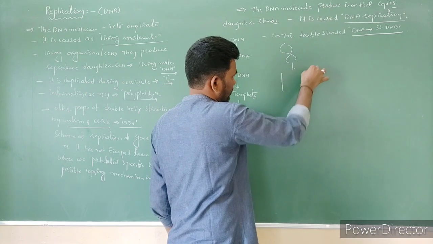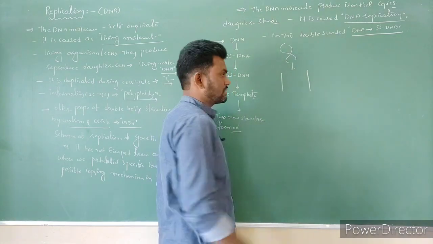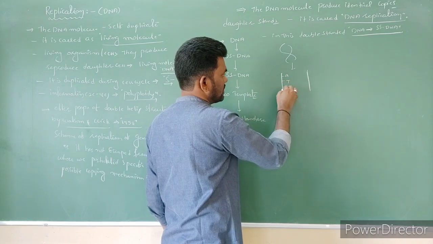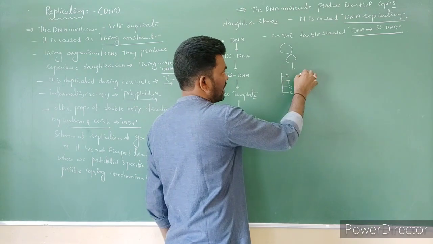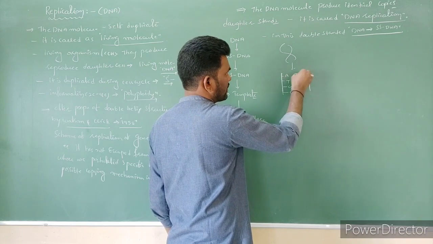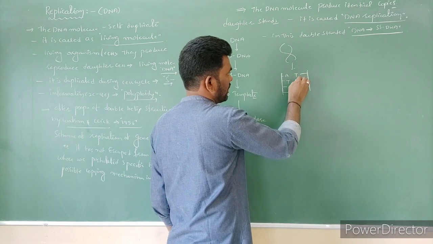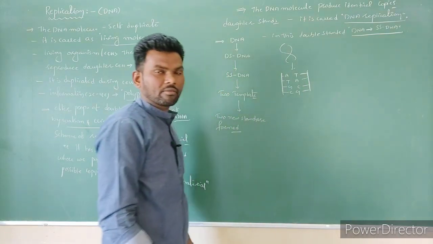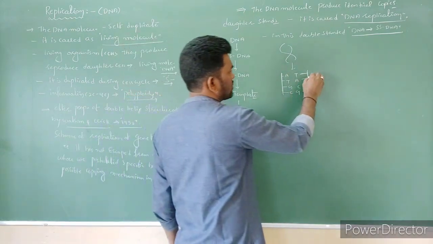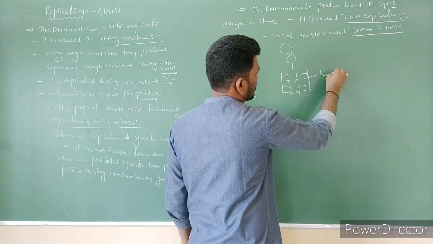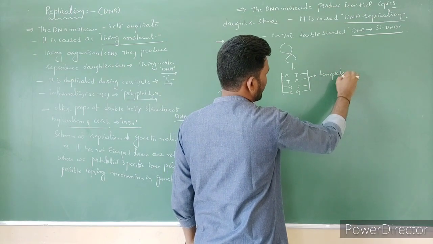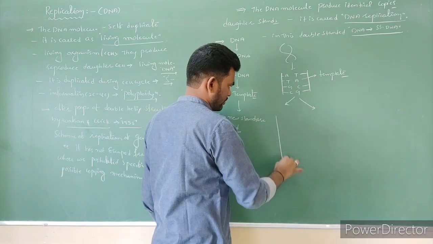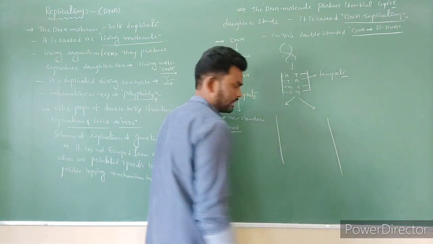For example, here one adenosine A, T, G, C is there, and here also A is going to bind with thymine. Here adenosine, cytosine, and guanosine, this is bonded. Now these two strands act as templates. Now these two strands get separated.